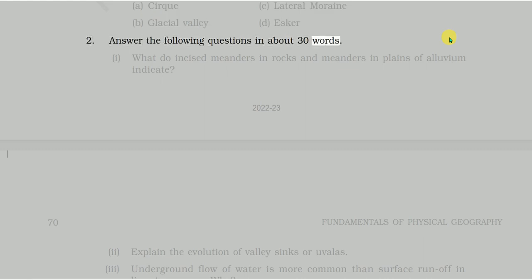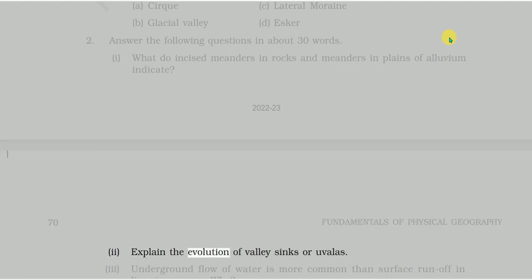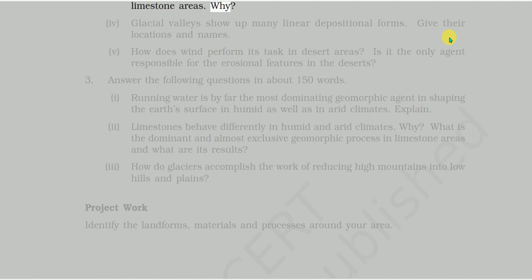2. Answer the following questions in about 30 words. 1. What do incised meanders in rocks and meanders in plains of alluvium indicate? 2. Explain the evolution of valley sinks or uvalas. 3. Underground flow of water is more common than surface runoff in limestone areas. Why? 4. Glacial valleys show up many linear depositional forms. Give their locations and names. 5. How does wind perform its task in desert areas? Is it the only agent responsible for the erosional features in the deserts?